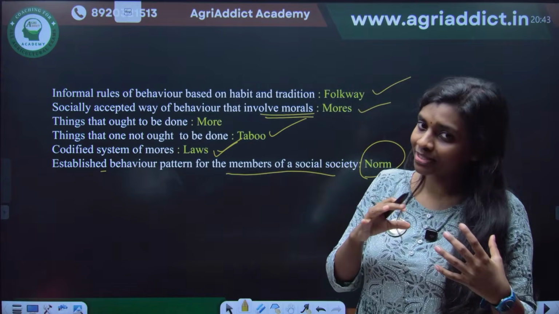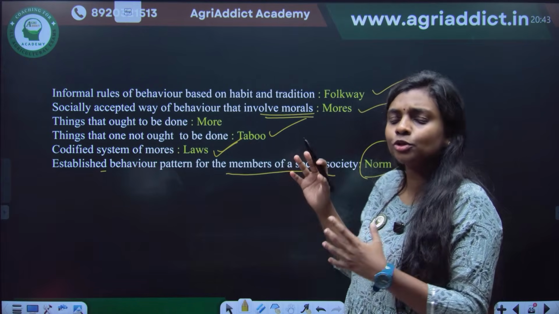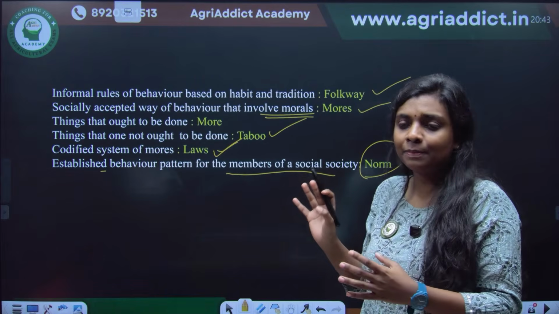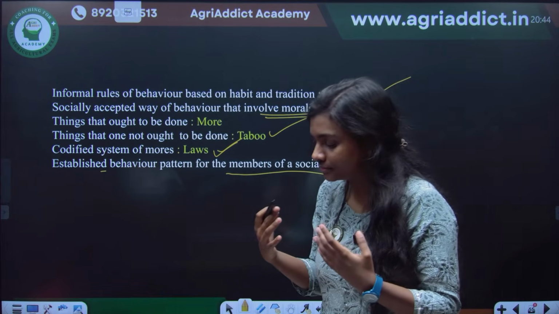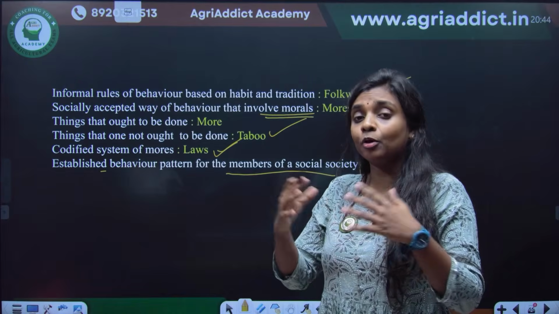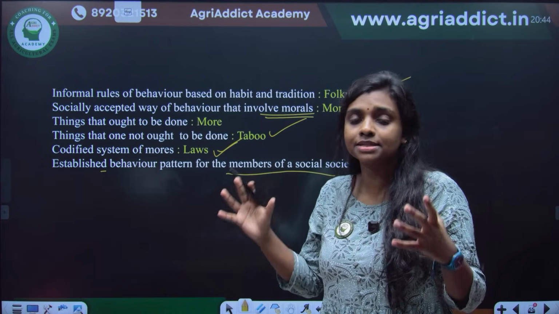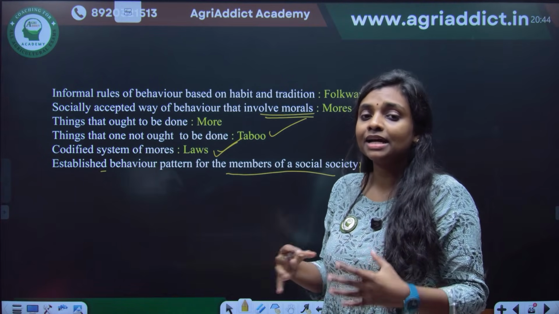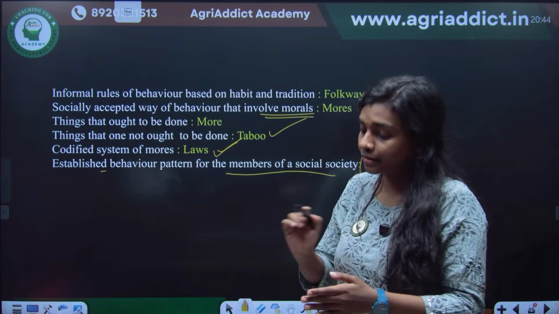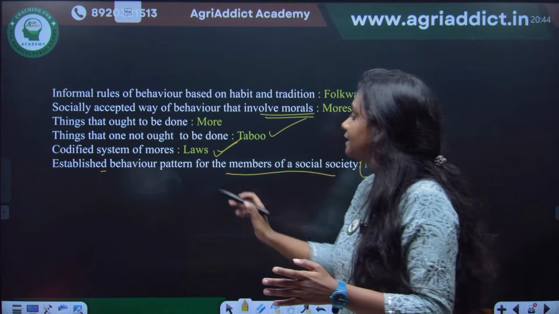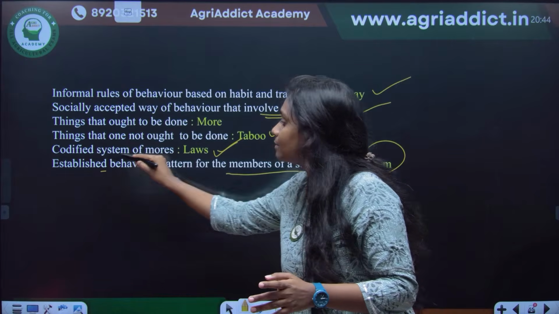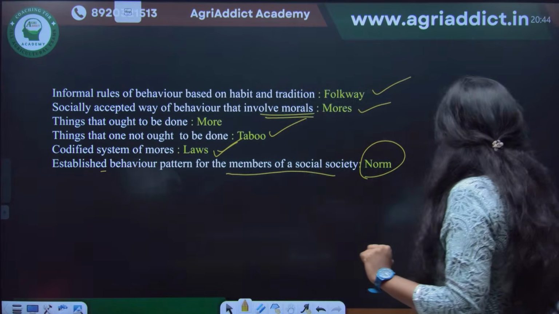See, in the earlier, traditional societies, these norms and mores were enough. People would do their own punishments. But when the population increased, they became very large societies. Then they started to codify, they wrote down the laws. That is known as the codified system of mores. Okay.